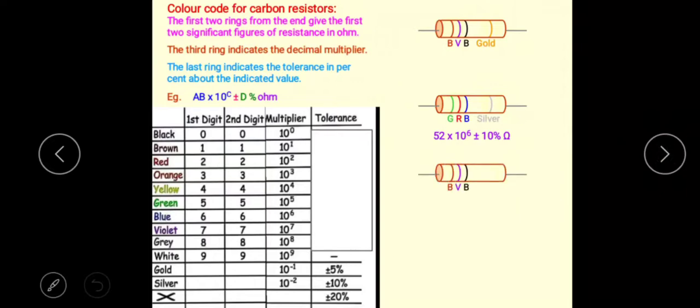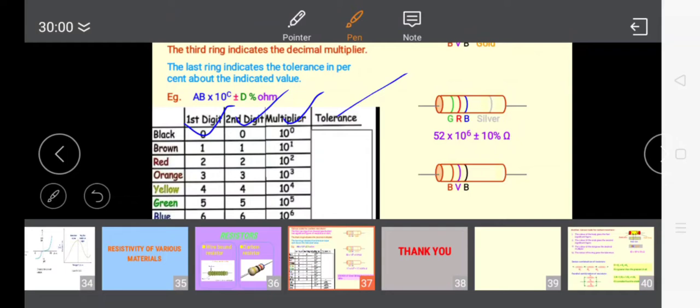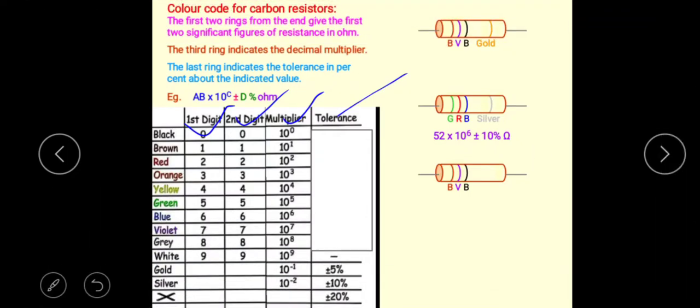The next one more example is here, so you need to calculate. In the given color code, the first two rings show the significant figures A and B. Then the third ring shows the multiplier. The fourth ring shows tolerance. The first ring is a brown color. In the brown color, the first significant figure is 1, so you need to write 1.